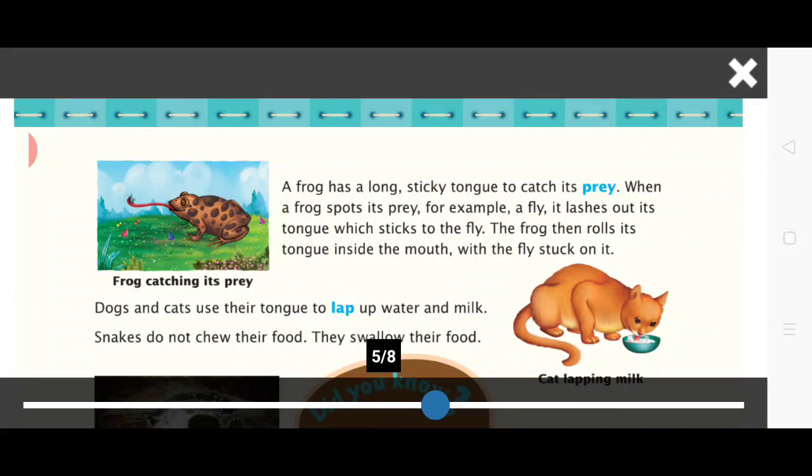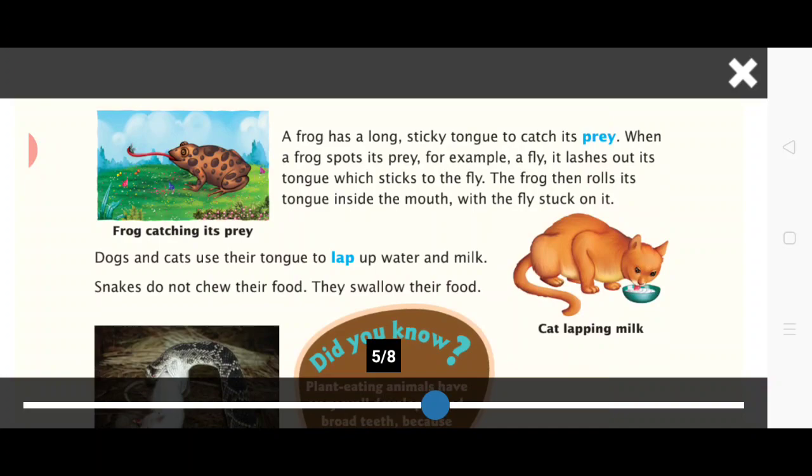So students, some animals lap their food. For example, cats and dogs lap liquids like water and milk with their tongue. Cats have a rough tongue with a sharp-edged surface which helps them to lap liquid and groom their fur.